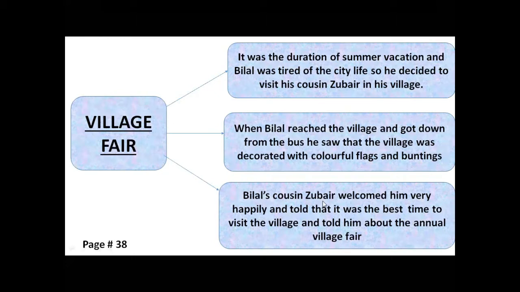Now the chapter starts in this way. It was the duration of summer vacation and Bilal was tired of the city life. So he decided to visit his cousin Zubair in his village. When Bilal reached the village and got down from the bus, he saw that the village was decorated with colorful flags and buntings. Buntings means small, colorful flags made of cloth.